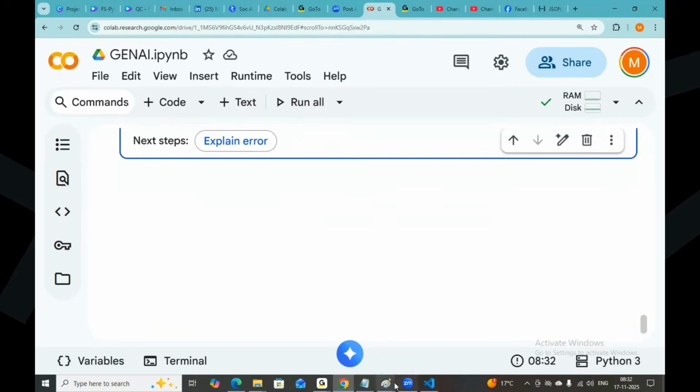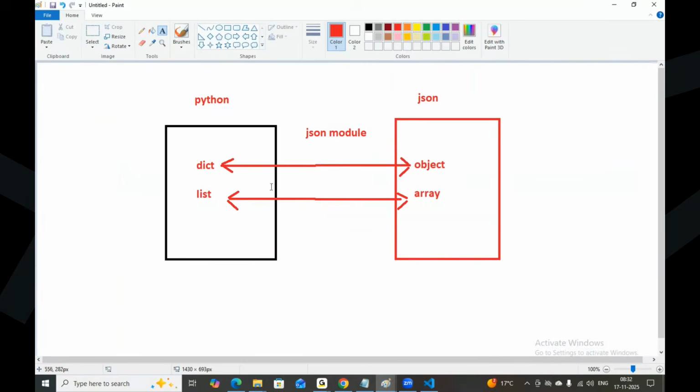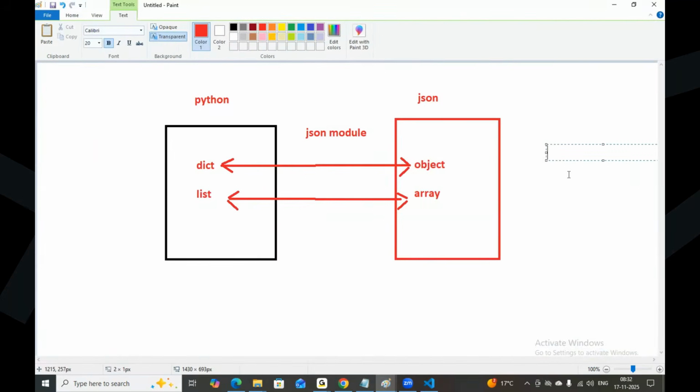So this is about the dumps method and the loads method. We did two things: json.dumps and json.loads. Now tell me, what is the purpose of dumps? What is the purpose of the loads method? Anybody can tell?